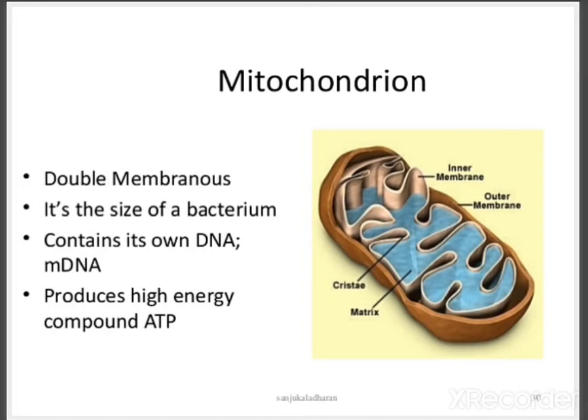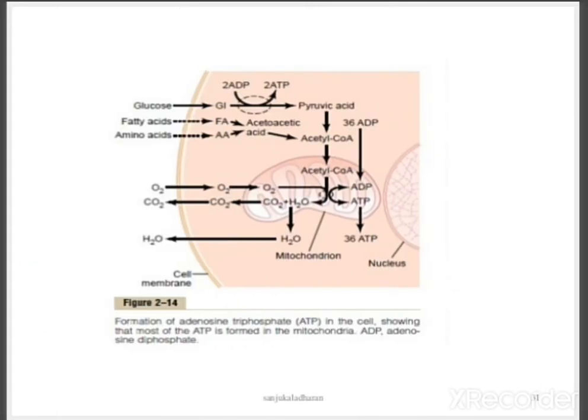So inner membrane and outer membrane will be present. The inner membrane is arranged as cristae, and the matrix is present inside of the cristae, and it produces a high energy compound that is called ATP. It contains its own DNA, and messenger DNA is also present, which will help in the synthesis of its own cell components.